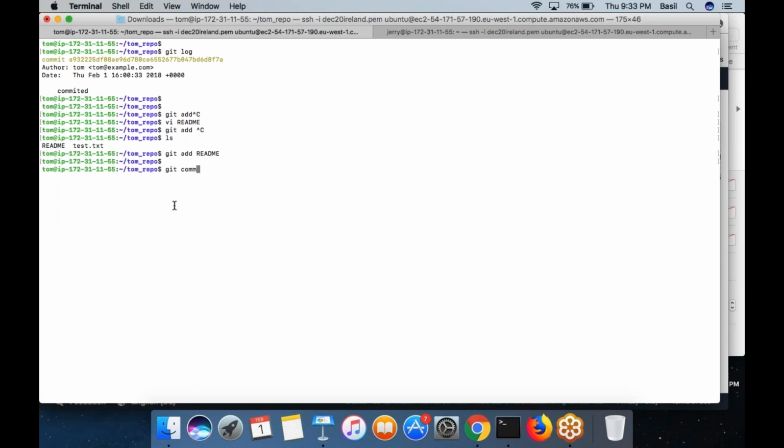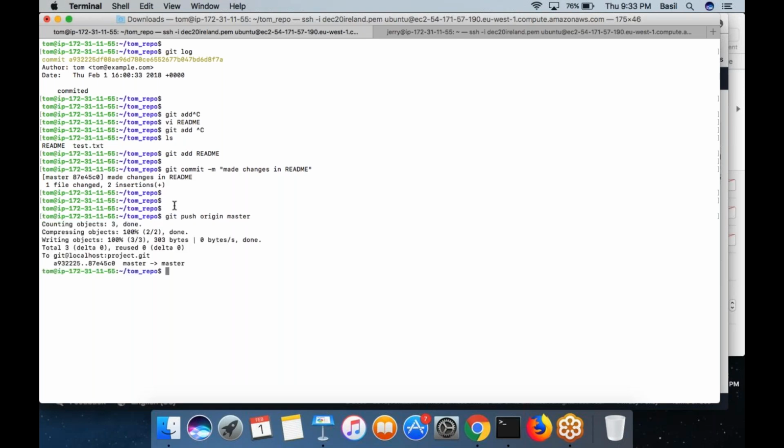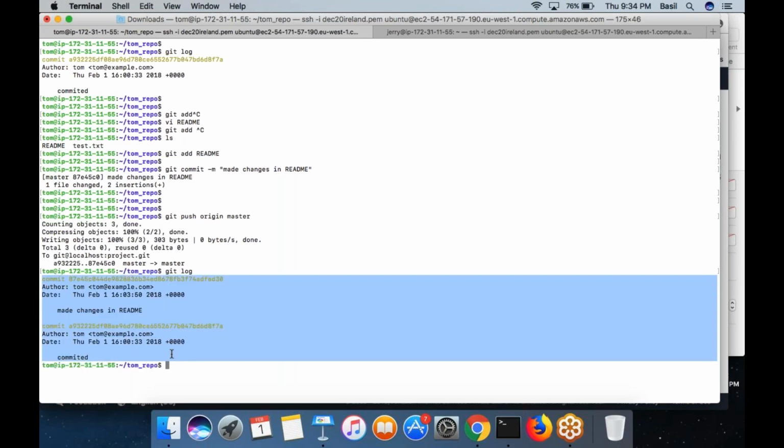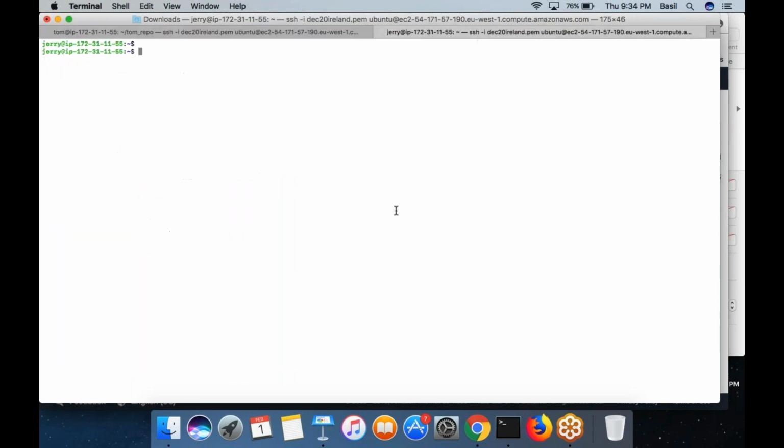So run this command, git commit -m, then you can mention "made changes in readme", since only the readme file was modified. Now you can do a push command, git push origin master, which would upload whatever commits you had done to the remote repository. Now run the git log command. Of course, it would connect with the local repository and show whatever commits you have in the local repository, not on the remote repository. Always make a note.